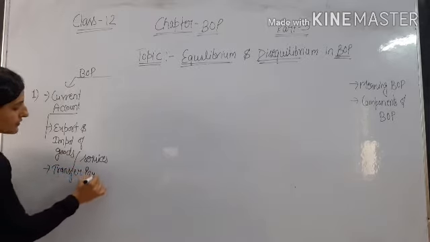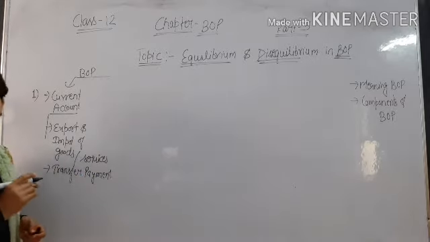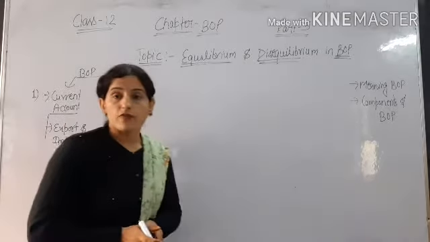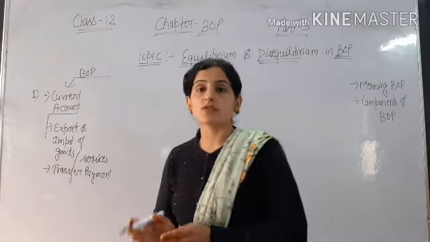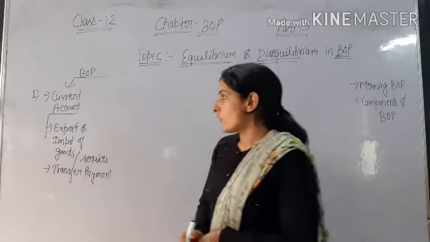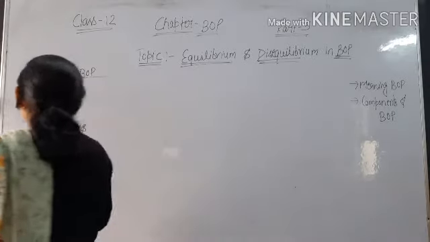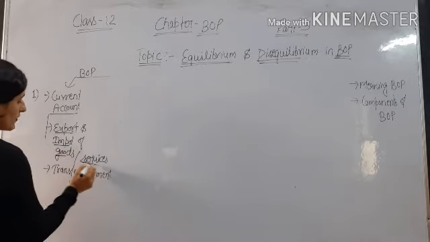Transfer payments means one-sided payments, such as a gift or donation given by one country to the rest of the world, or given by the rest of the world to our domestic country. So the first component is the current account, and in this we include export and import of goods and services.